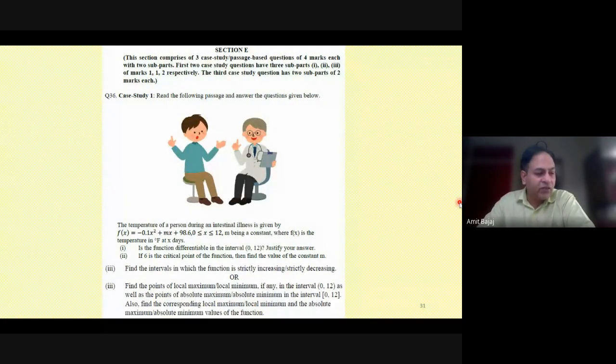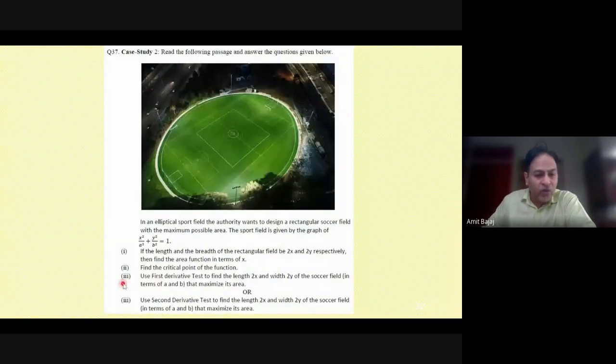You must have tried solving these case study questions as well. Not much challenging as this seems to be. Basic ideas are used, but I would like to bring your attention to this particular thing when in this case study question, they are talking about first derivative test and second derivative test. Usually in board examination, board never asks you to apply a specific named method, specifically say first or second derivative test.